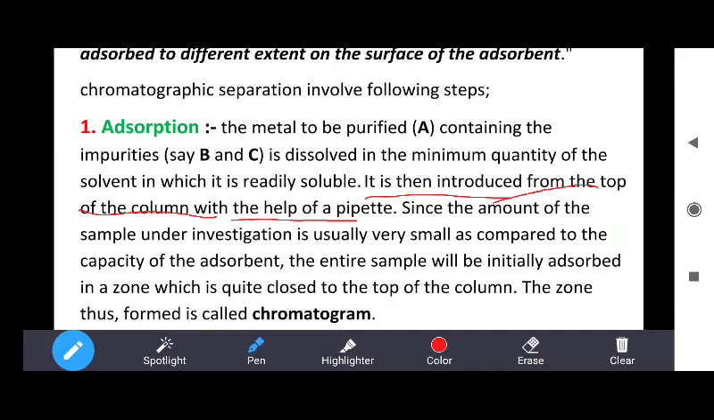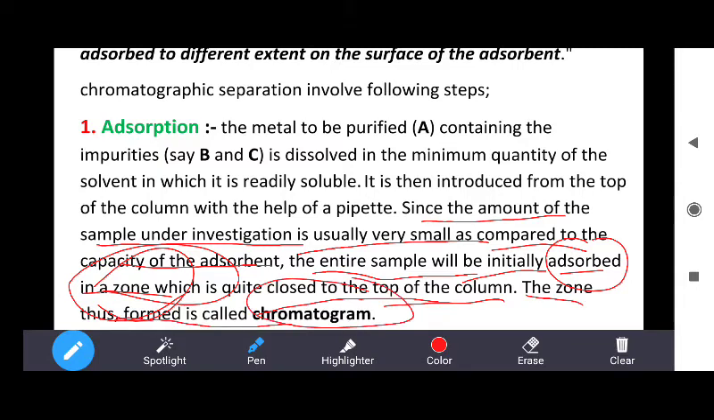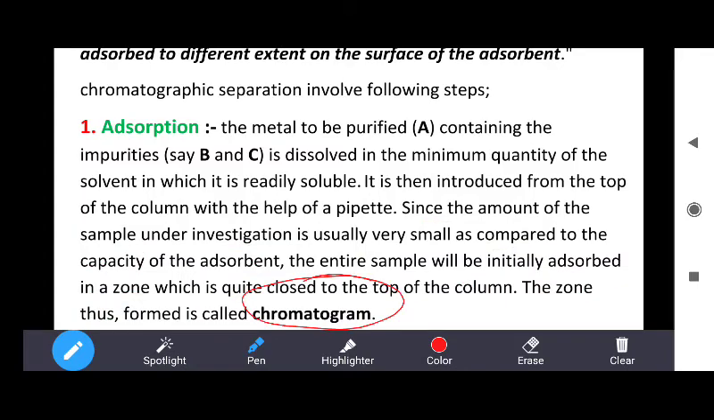In the pipette, you have to introduce this solution with the help of a column. Since the amount of the sample under investigation is usually very small as compared to the capacity of the adsorbent, the entire sample will initially be adsorbed in a zone. Remember this: it is a zone quite close to the top of the column. The zone thus formed is called chromatogram.